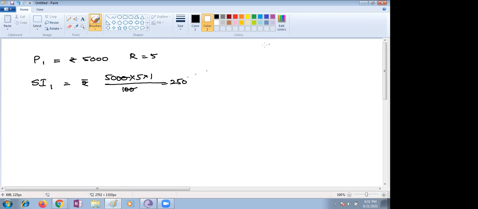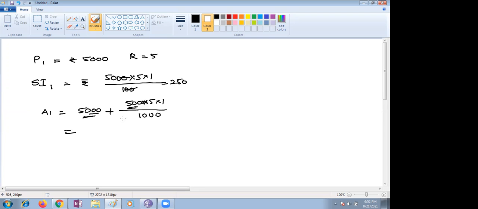The same way simple interest. So the first amount happens as principal plus 250, which is 5,250. That is the amount you are supposed to take. In this, which amount is common, children? You just observe which amount is common here. You take 5,000 as common, right?